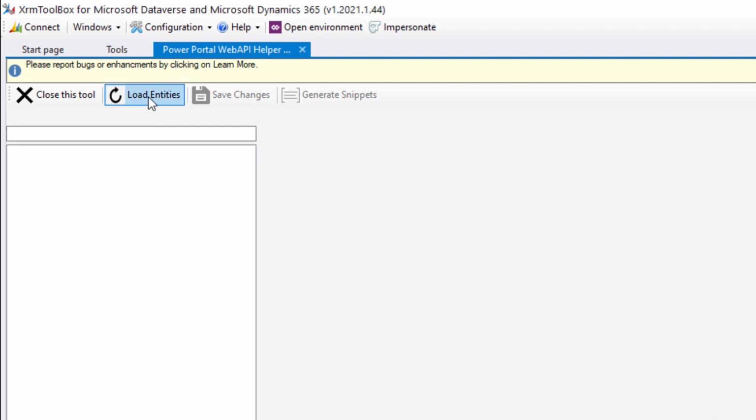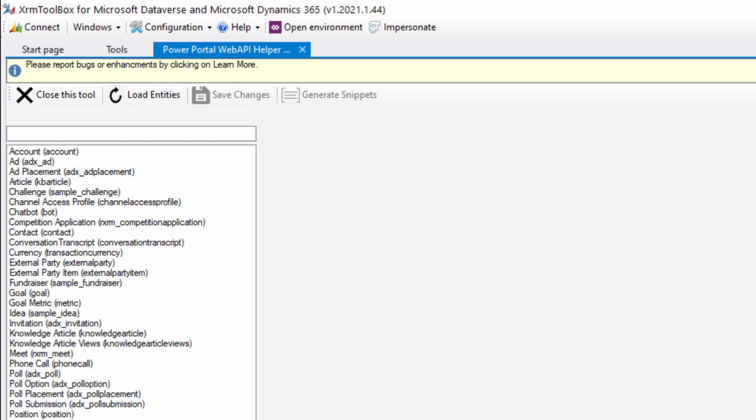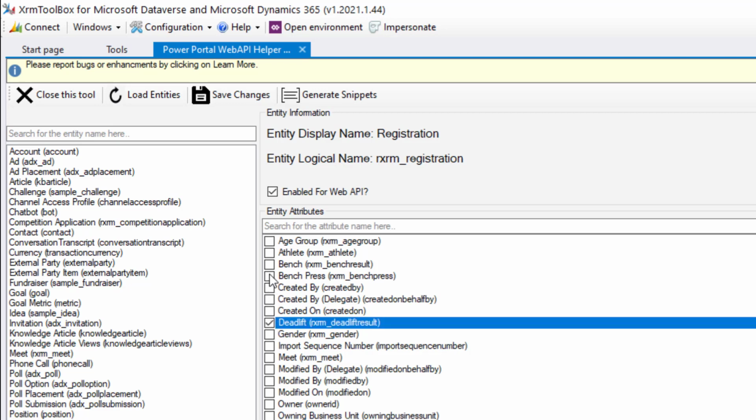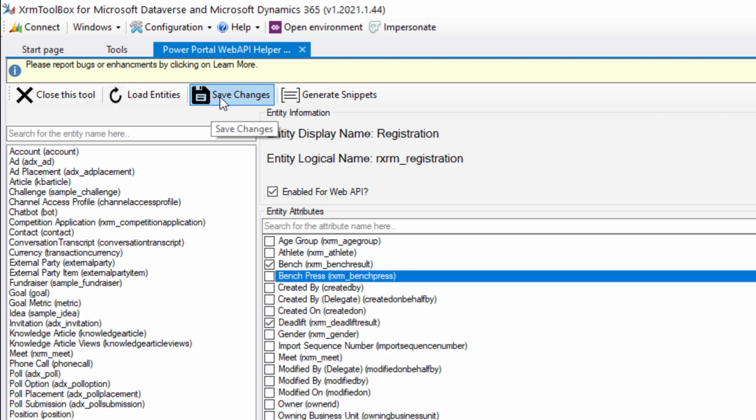And what I'm going to do is load the entities from my Dataverse environment. And here I'm going to pick my registration. I'm going to first enable it for Web API, and then I'm going to put in the values that I want to update, my deadlift and my bench, and basically save my changes. And it's going to update those site settings for me. And we're going to take a look at those. I've updated those. That's great.